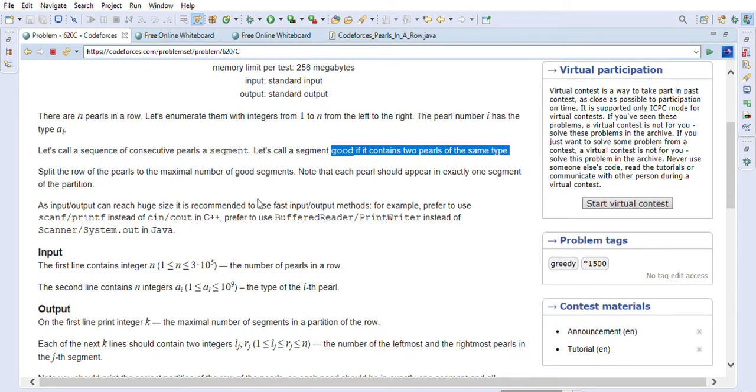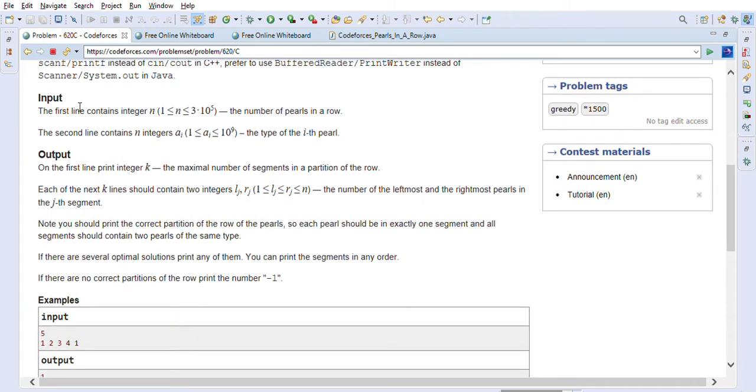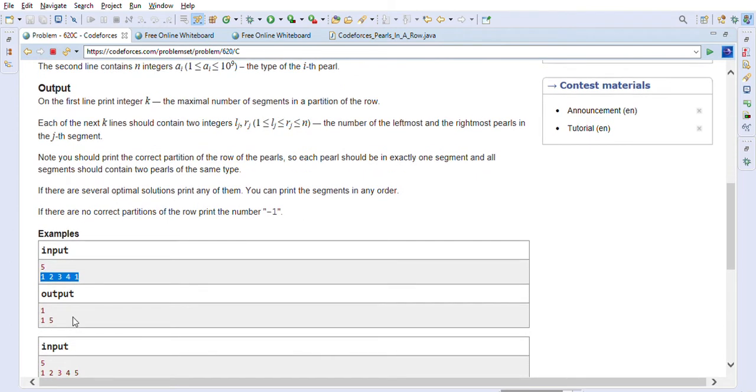So let's look at the examples here. The input's first line contains n, the number of pearls in a row. For example, here the number of pearls in a row is 5, and the second line contains the types of the pearls: 1, 2, 3, 4, and 1. So these are the types of the pearls, right? We have to print the integer k, which is the maximal number of segments in the partition of the row. So we have to find out how many maximum segments there can be.